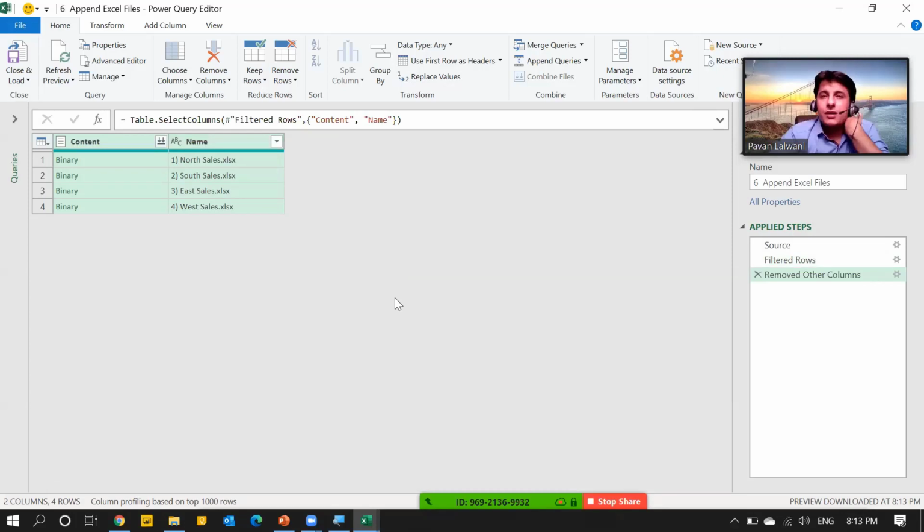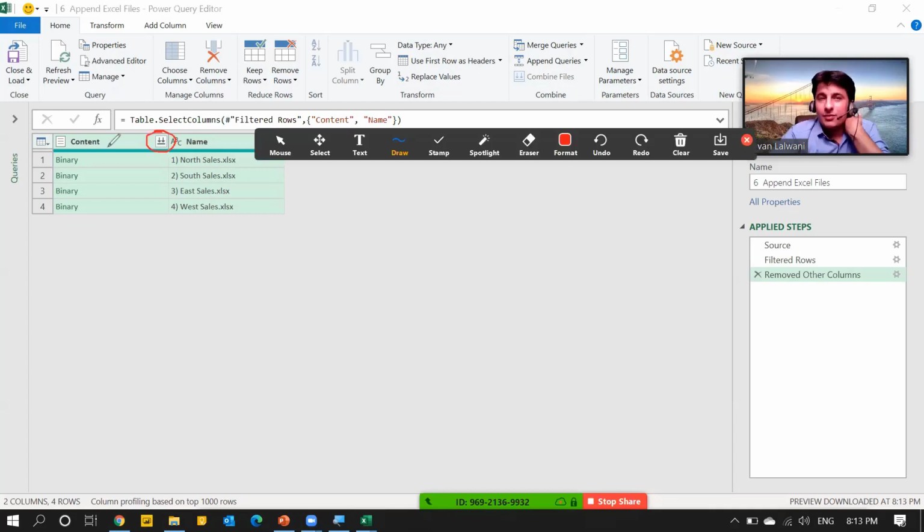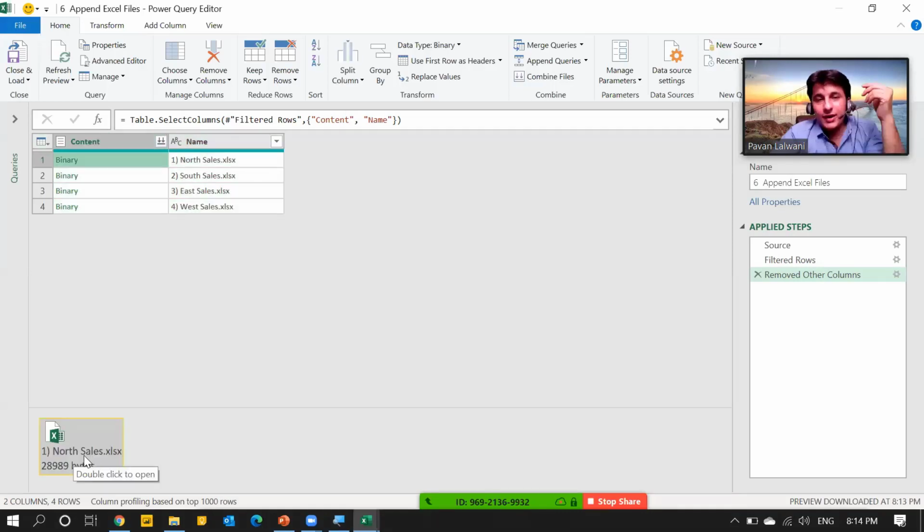Now, if you see in this, the data is kept into this column. That is the content column. Remember the name content column and binary, binary, binary. Actually, this is the full data which is kept here. So when I click here on binary, you can see it's not sales, some bytes are given, 28K bytes. How to extract data from that column?